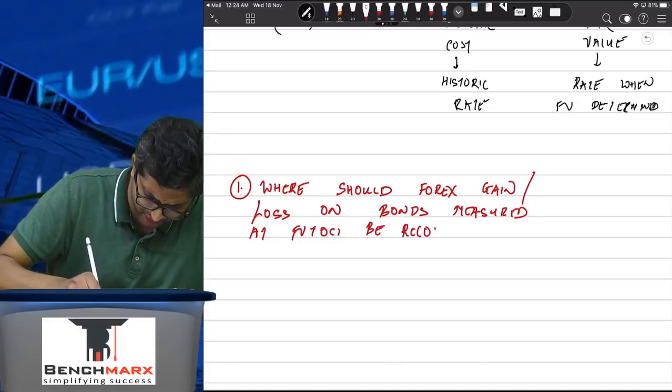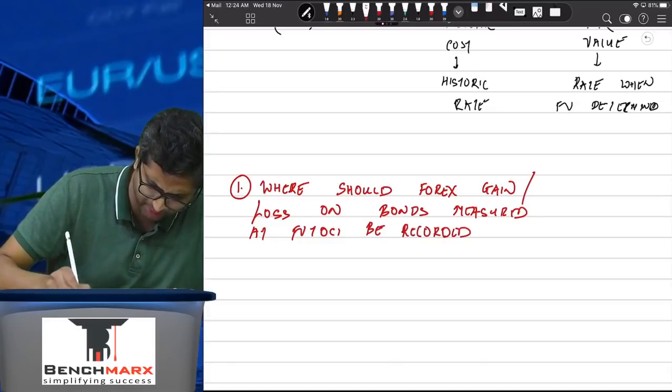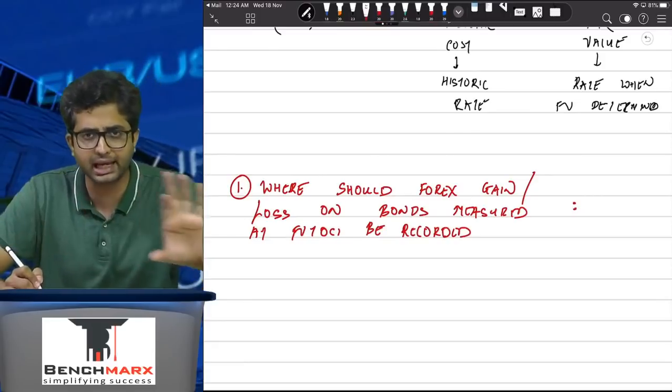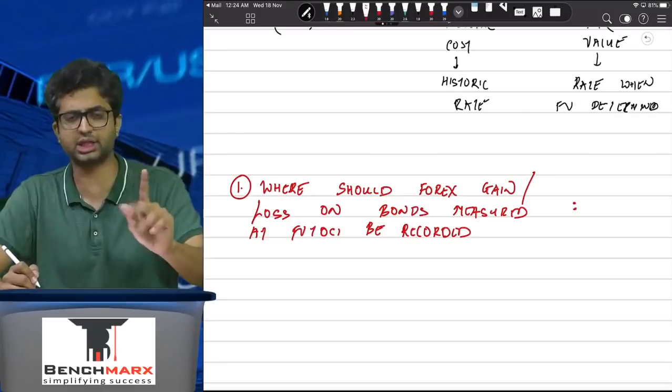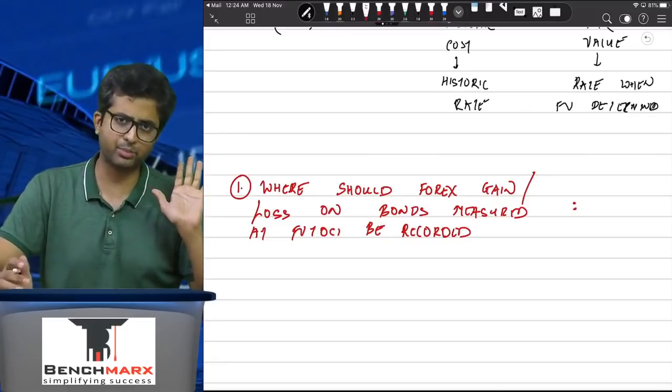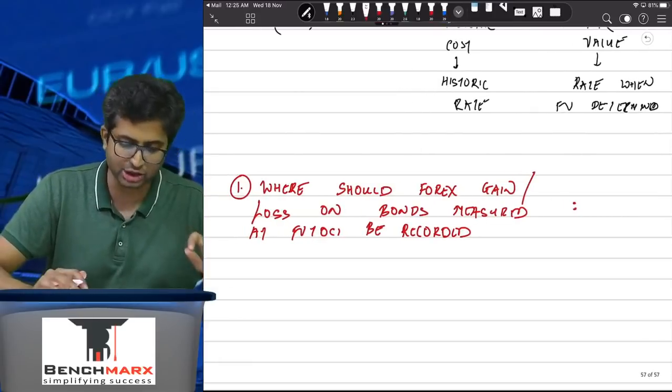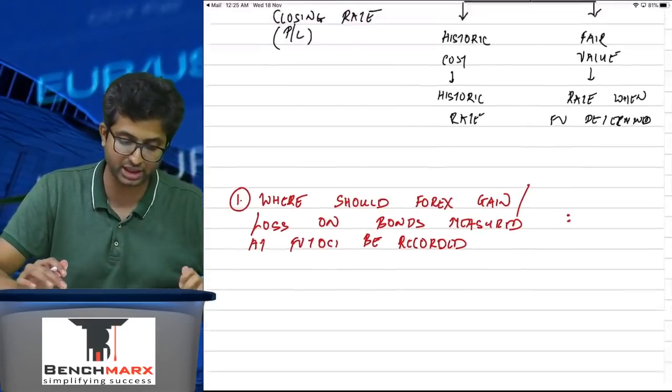Well, there are two options. It should be either in the profit and loss account or in the other comprehensive income. If you look at the plain language of Ind AS 21, para 30, it will go in other comprehensive income. Are we getting this? Now, let us look at what Ind AS 109 has to specify.